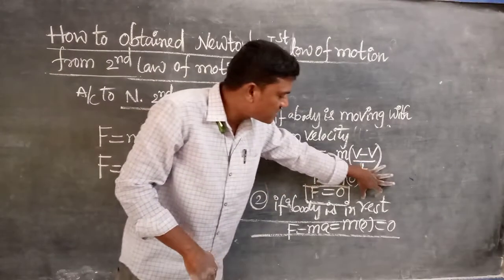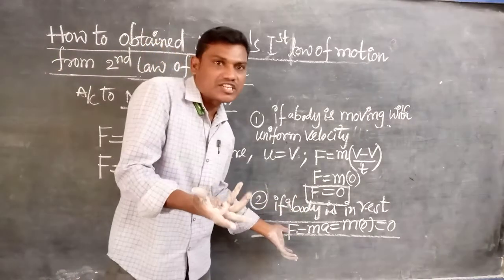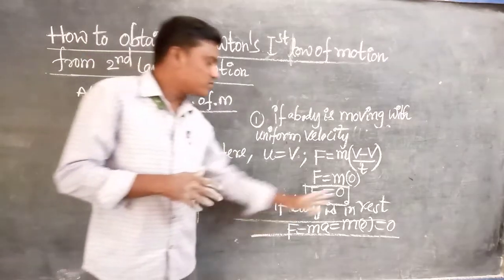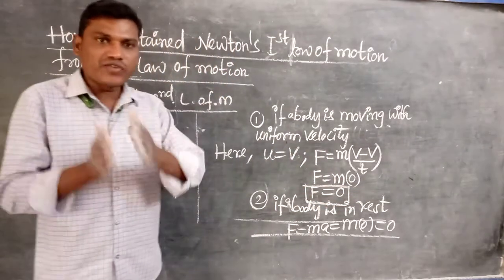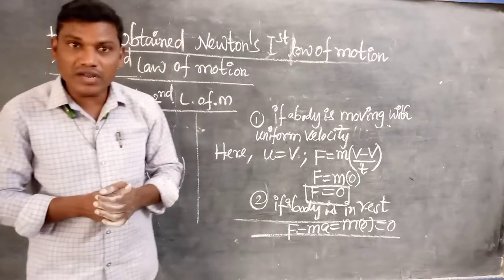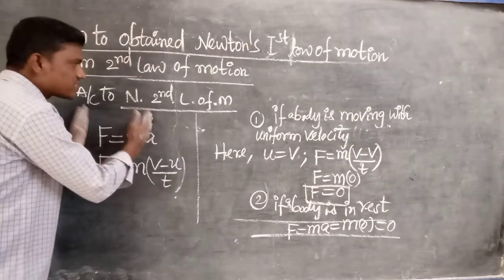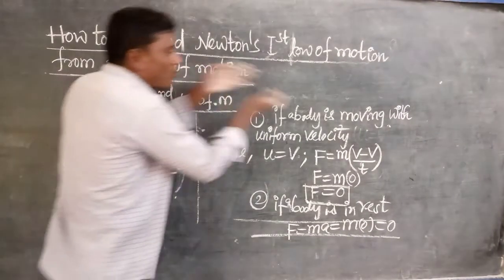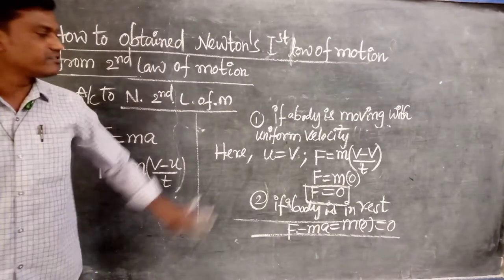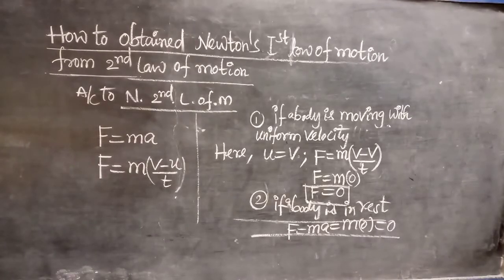If a body is in the rest position, what is the meaning of that? There is no acceleration. That's why the acceleration of a rest body is 0, and then the force is also 0. It's nothing but: if a body is in the state of rest, it continues to be in the state of rest only when no forces act on it. That's why from Newton's second law of motion you are obtaining the first law of motion clearly. It is very important for the 2 marks in the exam point of view.